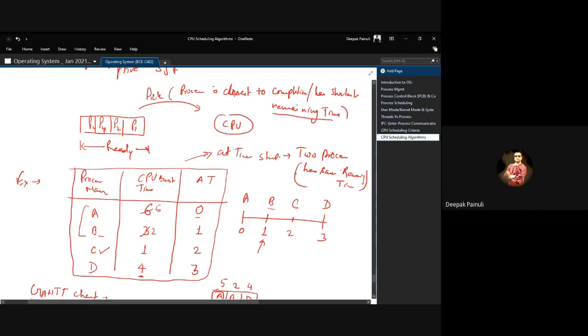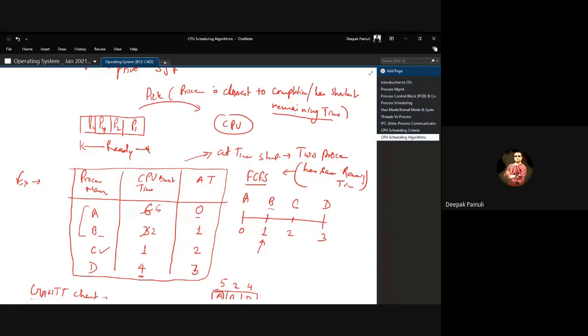Then we already told you that in case of conflict you need to use FCFS. If two processes at any time are found with the same remaining time, then you have to select the particular process which came earlier in the system, right? So don't forget it.